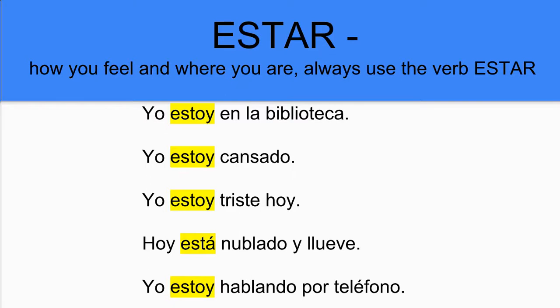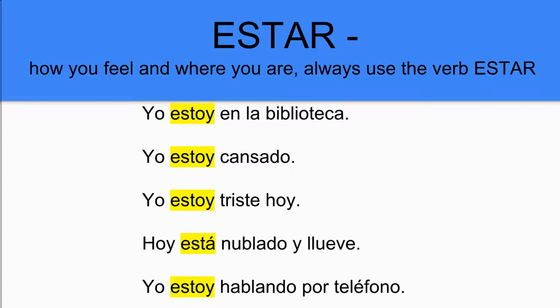So we can see some examples here below. Yo estoy en la biblioteca. Yo estoy cansado. There's our feeling, right? Yo estoy cansado. Yo estoy triste hoy. I'm sad today. So we have feelings and emotions showing up there. Hoy está nublado y llueve. Today it's cloudy and it's raining.